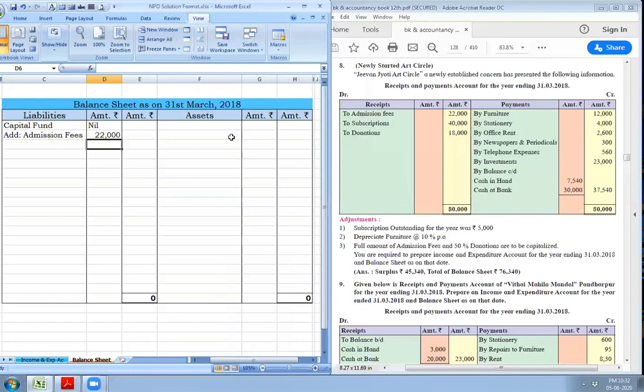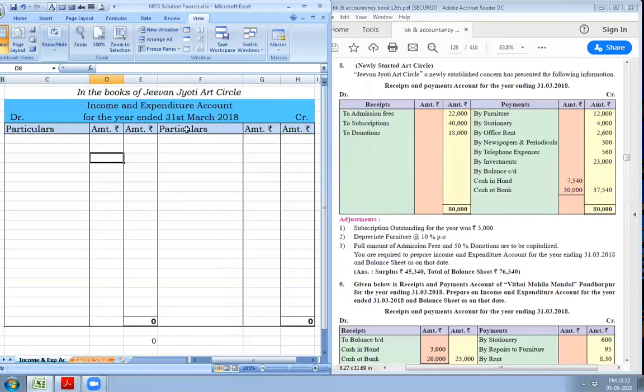Subscriptions, income and expenditure account, credit side, by subscriptions rupees 40,000. As there is one adjustment on subscription, we will record subscription to the inner column first and leave one line for adjustment.